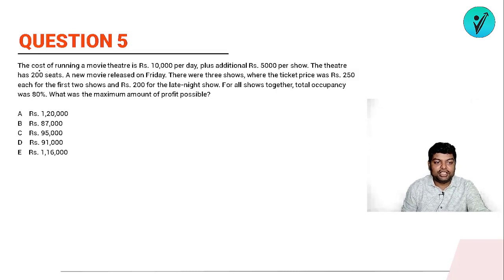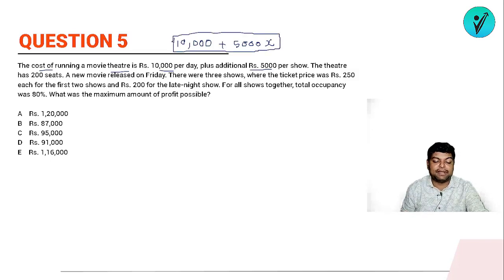Next, the cost of running a movie theatre is ₹10,000 per day plus additional ₹5,000 per show. So what is the cost? So minimum cost of 10,000, ठीक है, that we have to bear whether the shows are getting continued or not, ठीक है, and plus 5,000 per show. So suppose if there are x shows, the total charge will be what? 10,000 plus 5,000 into x, where x is what? X is the number of shows that is being continued, ठीक है, x क्या है, जितने number of shows चल रहे हैं।